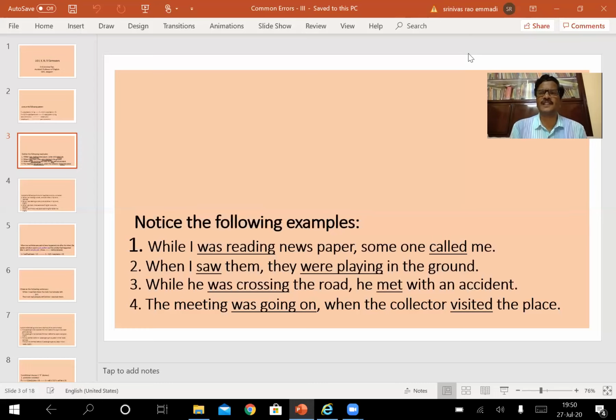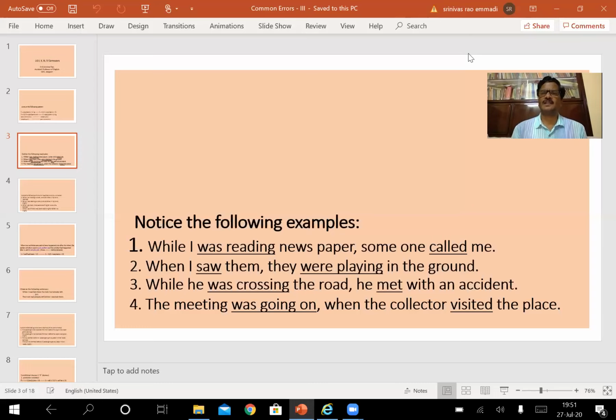Taking care of these things, we can easily rewrite them or correct them whenever there is any error in usage of them. Look at another example. While he was crossing the road, he met with an accident. Crossing the road, crossing of the road was in progression. It was going on. When the crossing of the road was going on, the accident happened.